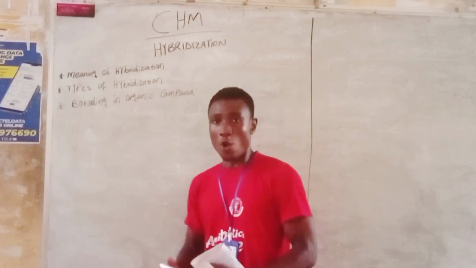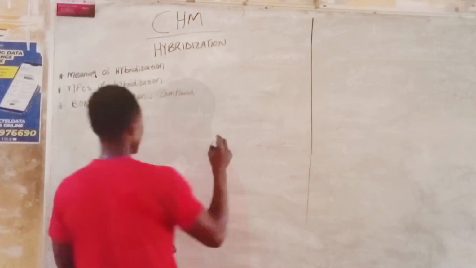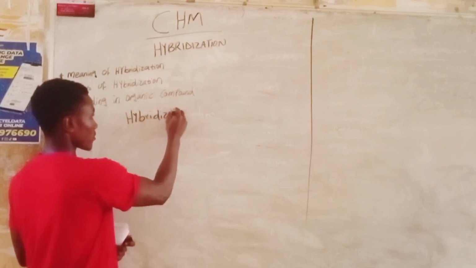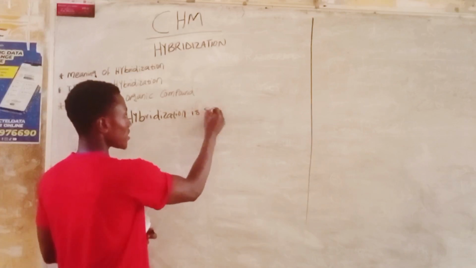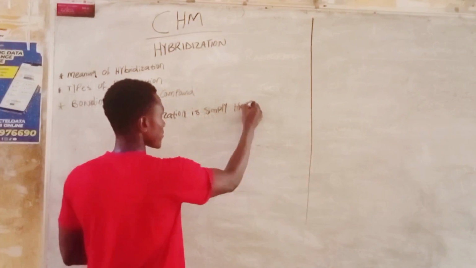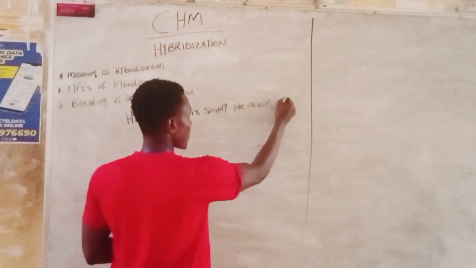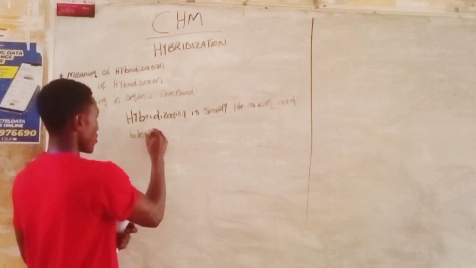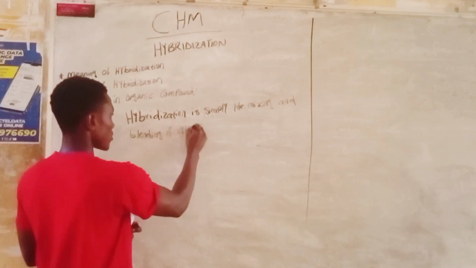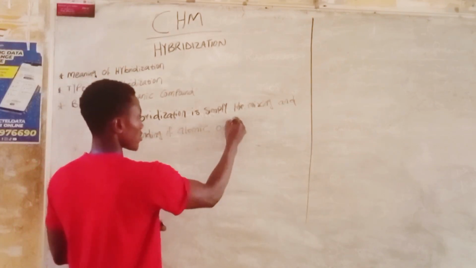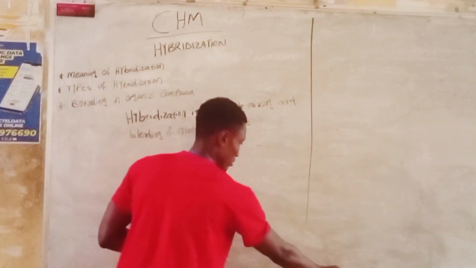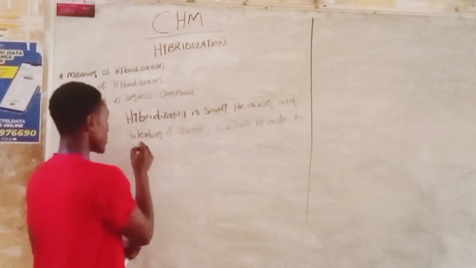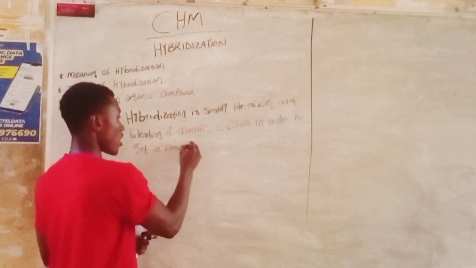Hybridization is simply the mixing or the blending of atomic orbitals in order to get a new set of orbitals.